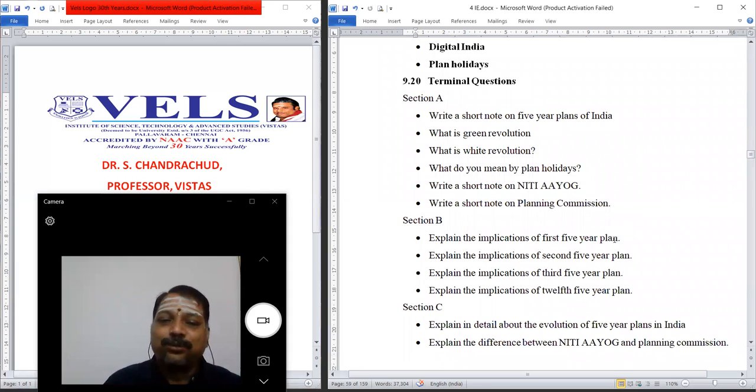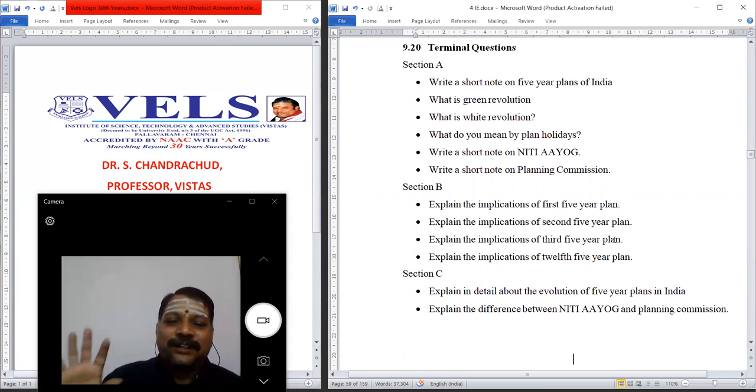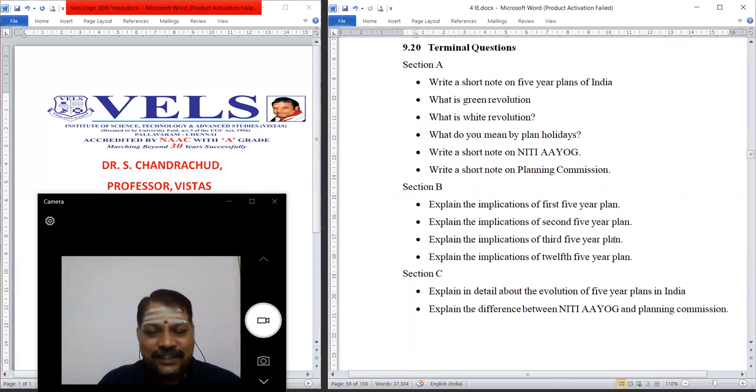And any 2 five-year plans will be asked, from the 1st to the 12th. And in section C, you can expect 2 questions. One is to explain the different five-year plans. And one more question is how you distinguish NITI Aayog and Planning Commission. So these are the possible questions in your semester end examination.